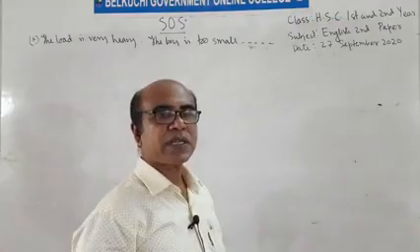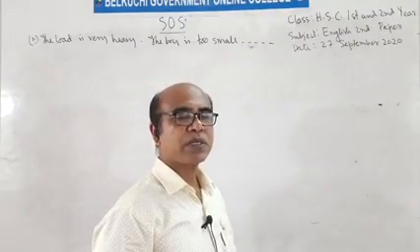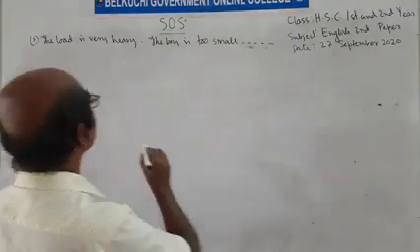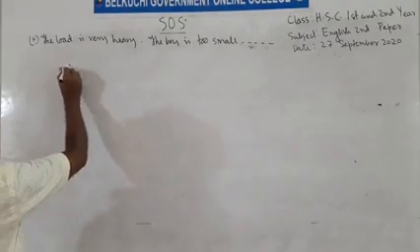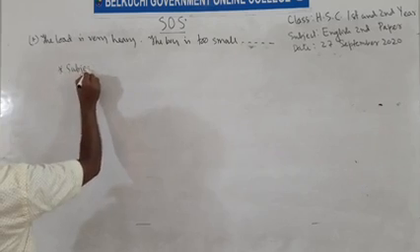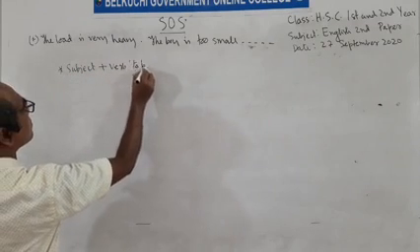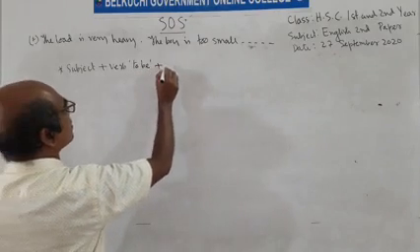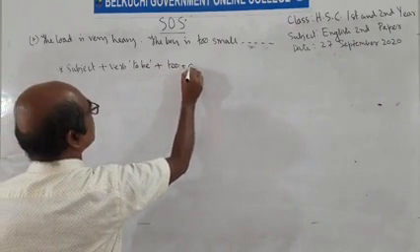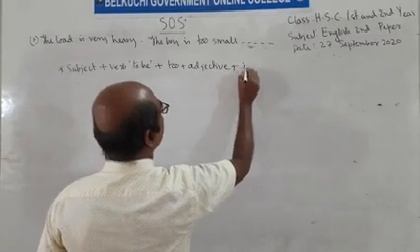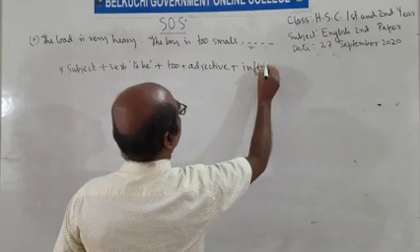Here is an important structure that you have got in transformation of sentence. The structure is subject plus verb to be plus to plus adjective plus infinitive.